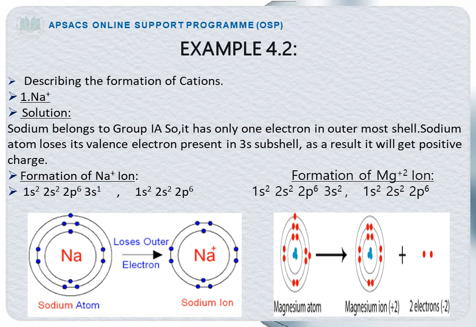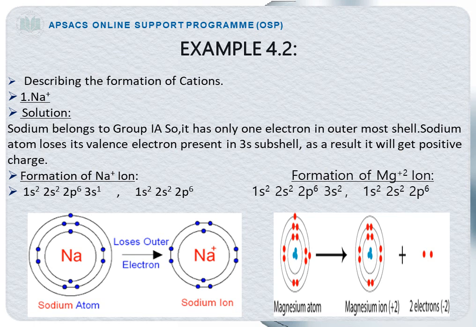Come towards example 4.2. In example 4.2, I will discuss the formation of sodium cation and magnesium cation. In case of sodium, as you know, sodium belongs to group 1A. It has only one electron in its outermost shell. When the sodium atom loses this electron present in the 3s subshell, it will get a positive charge.